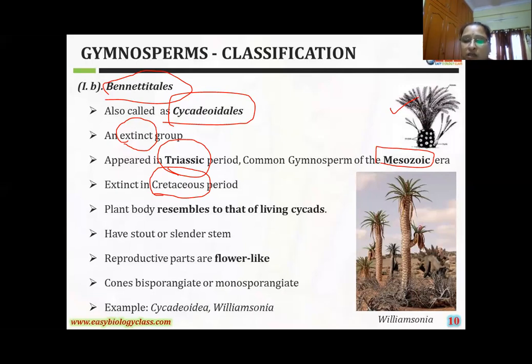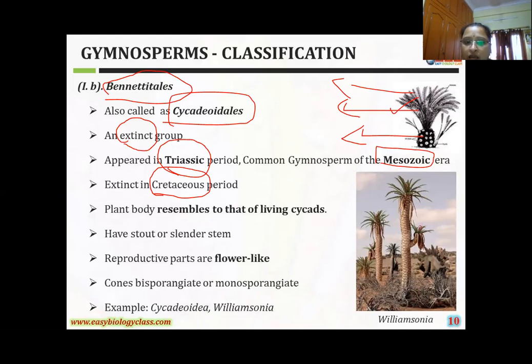All have xerophytic characters. A very short plant is there. The height is sometimes very short. The plants resemble living cycads, having a short and slender stem. See here, girls, this is a stem, a very short and slender stem. These are the leaves, and they produce flowers and cone-like reproductive organs.